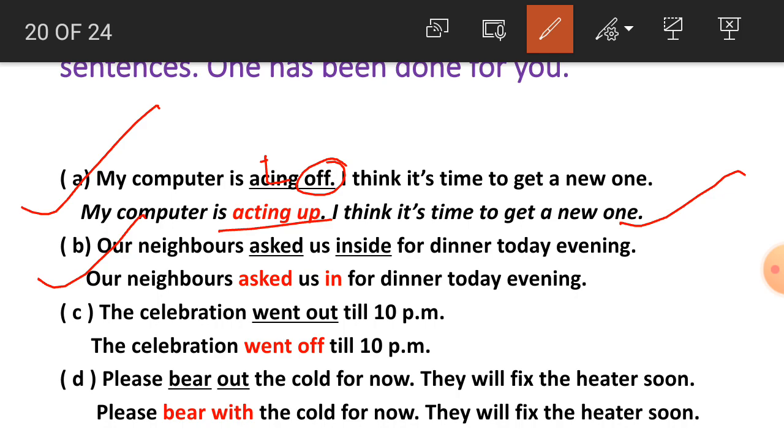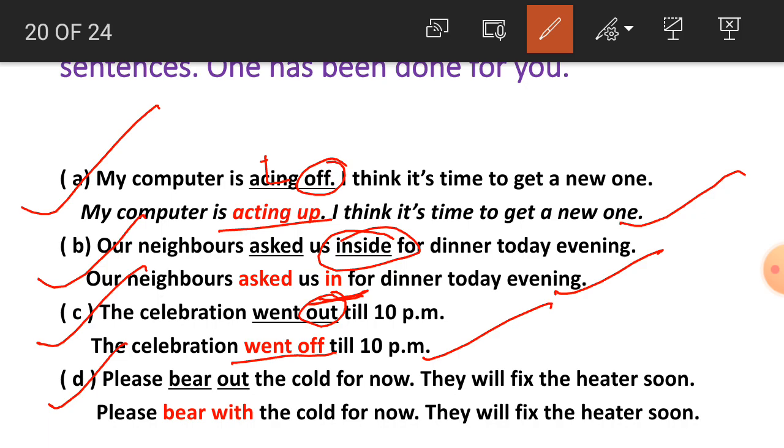Number B, our neighbors ask us inside for dinner this evening. So inside is wrong here. What can we use here? In. Our neighbors ask us in for dinner this evening. Number C, students, the celebration went out till 10 p.m. So out is wrong here. What will it be? Went off. The celebration went off till 10 p.m.